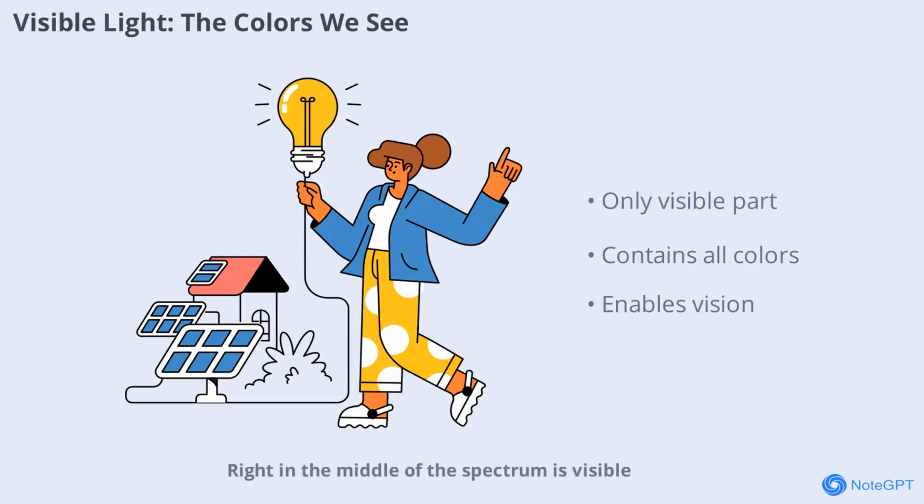Right in the middle of the spectrum is visible light, the only part we can see with our eyes. This tiny slice contains all the colors of the rainbow from red to violet. Visible light allows us to see the world, read books, and enjoy art. It's also essential for photosynthesis in plants, which supports life on Earth. The next time you admire a sunset or a painting, you're experiencing the magic of visible light.